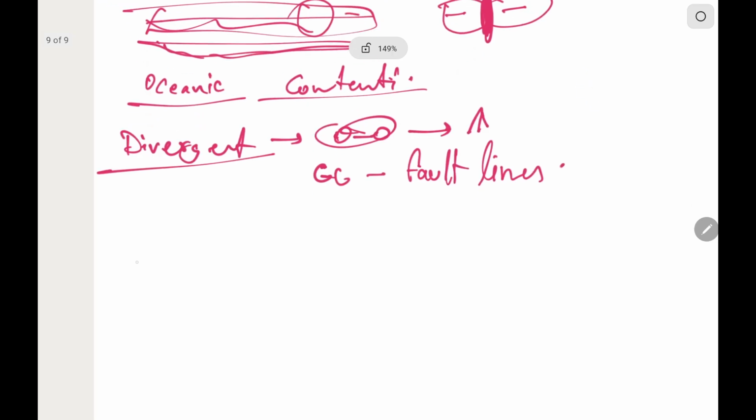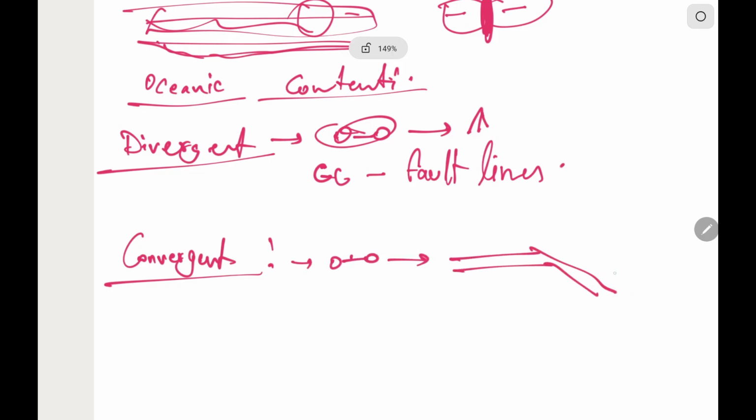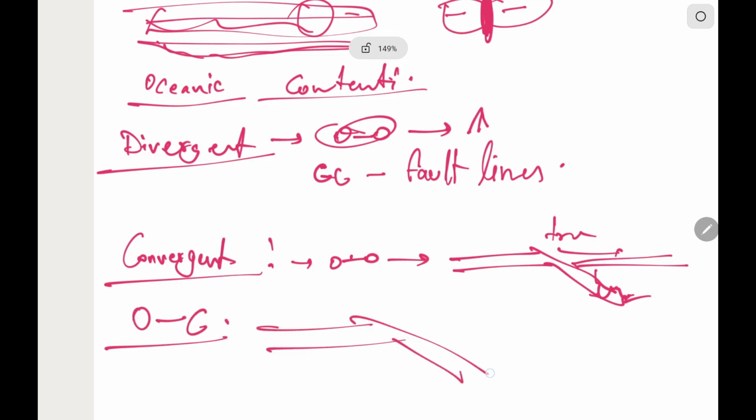Now coming to the convergent boundaries. So convergent boundaries can be ocean convergence. Here the heavier plate subducts the lighter plate. So here the trenches are formed. Second one is ocean and continent convergence. Here the oceanic plate subducts under the continental plate, and fold mountains like Rockies and Andes are formed.